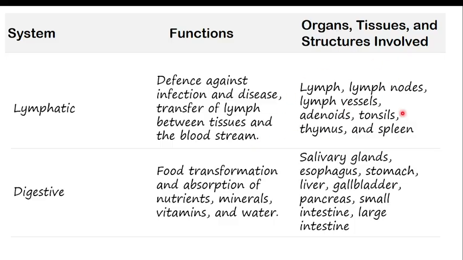The organs are quite many. There is lymph. We will discuss this in detail in senior 6, but lymph is like blood, except there are no red blood cells within it. There are lymph nodes and lymph vessels, adenoids, tonsils, thymus, and the spleen. We will discuss this in detail in senior 6.